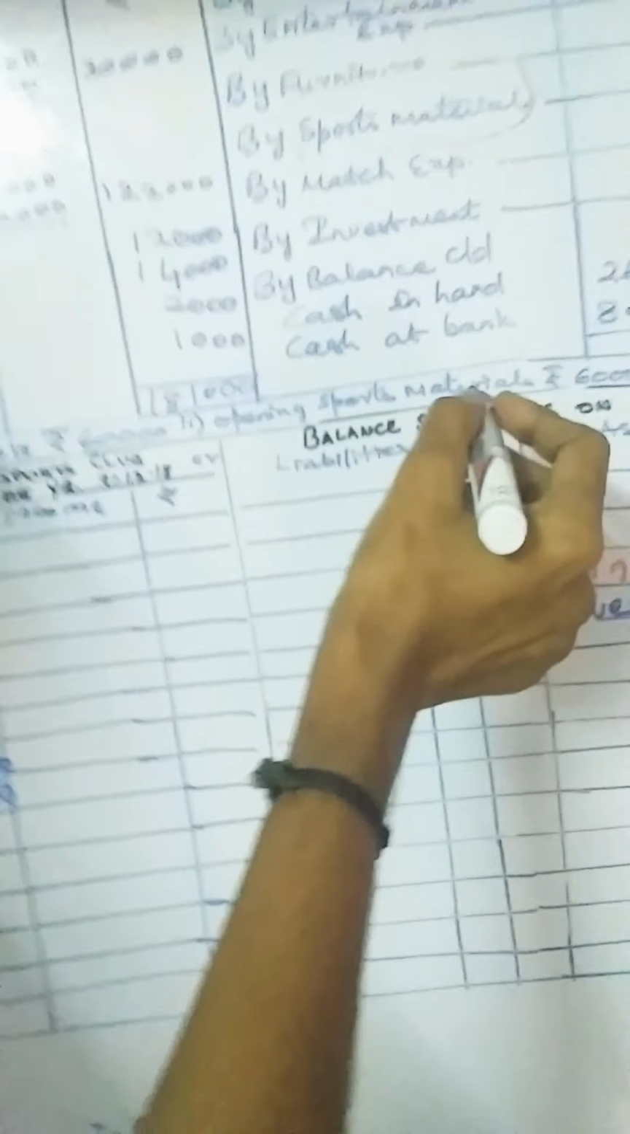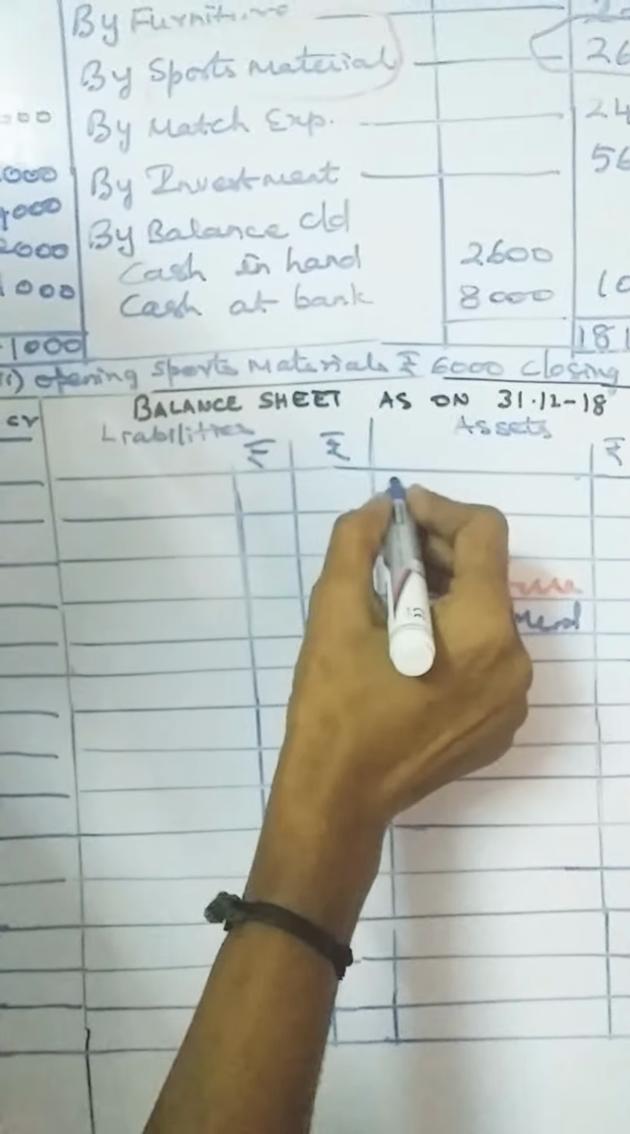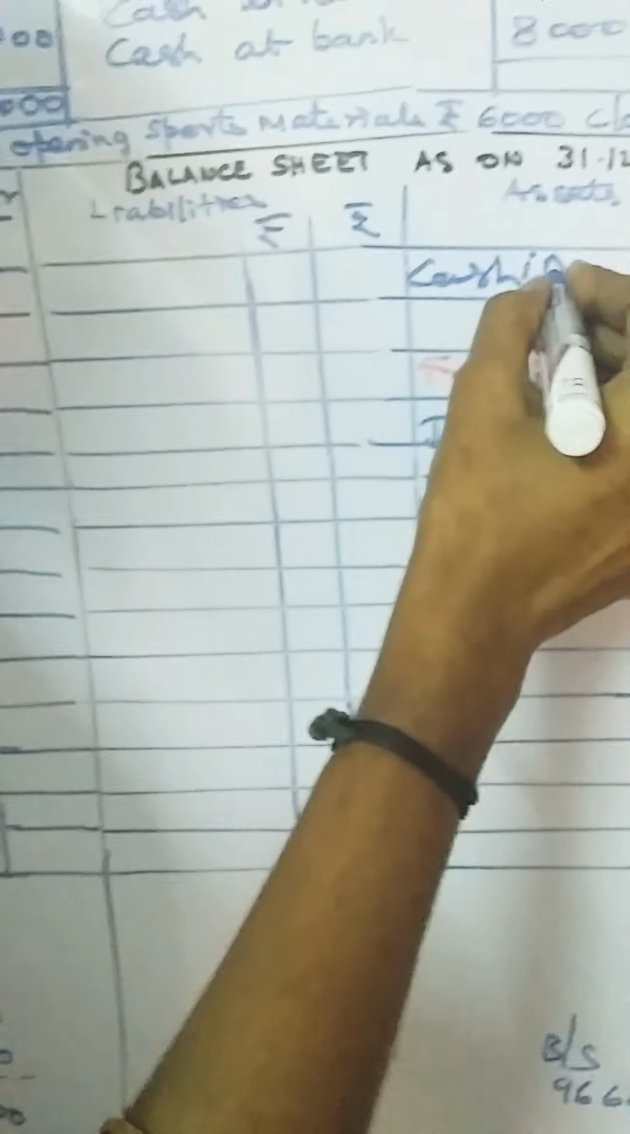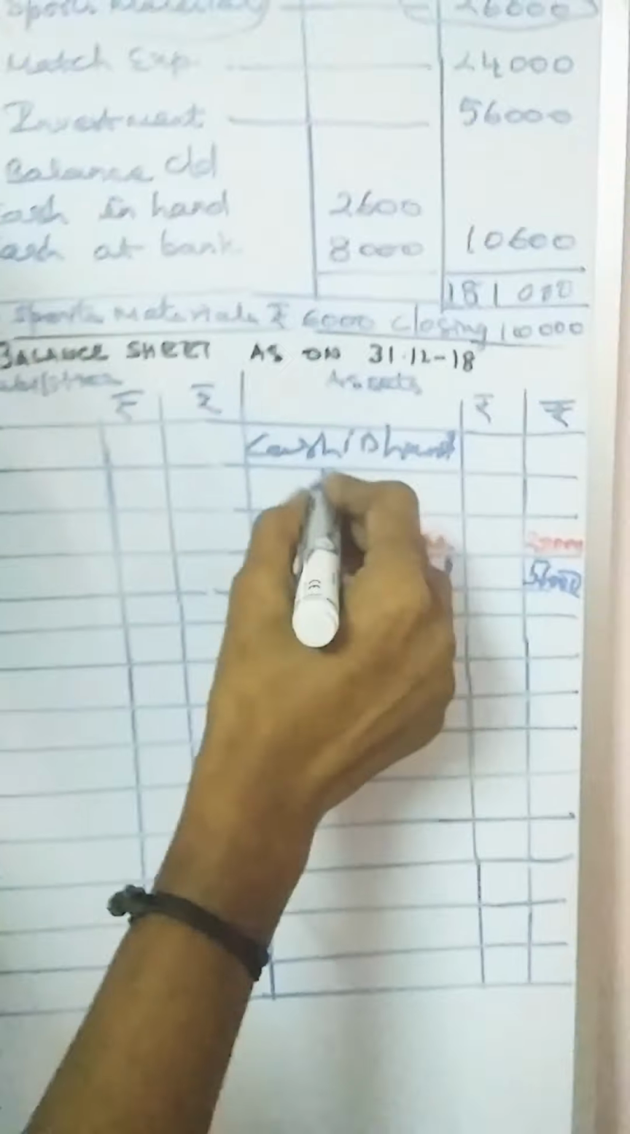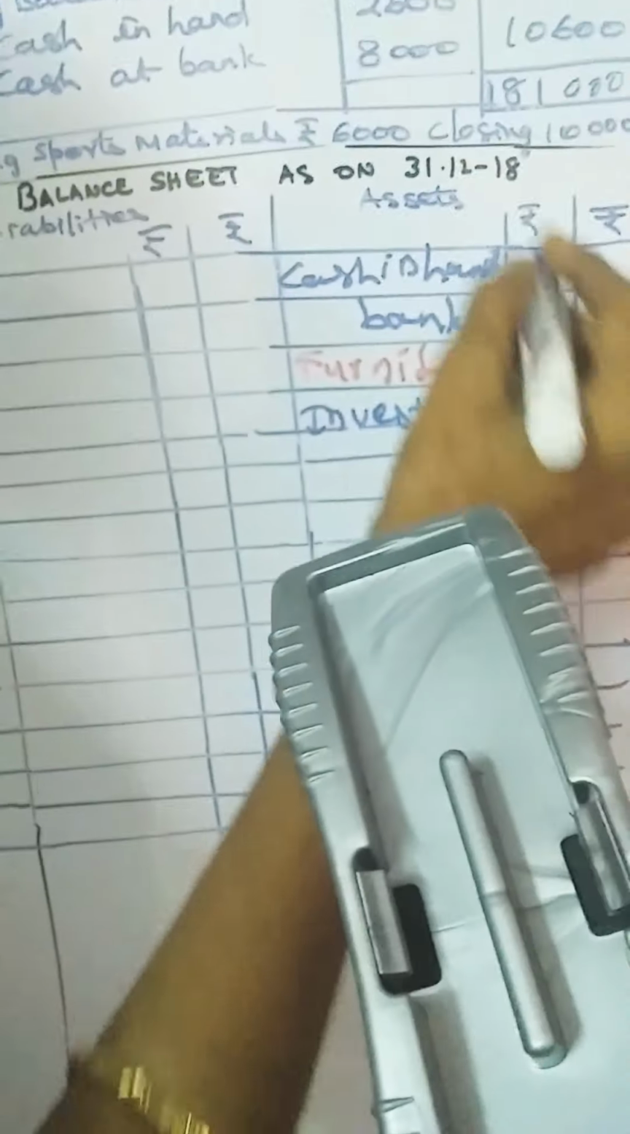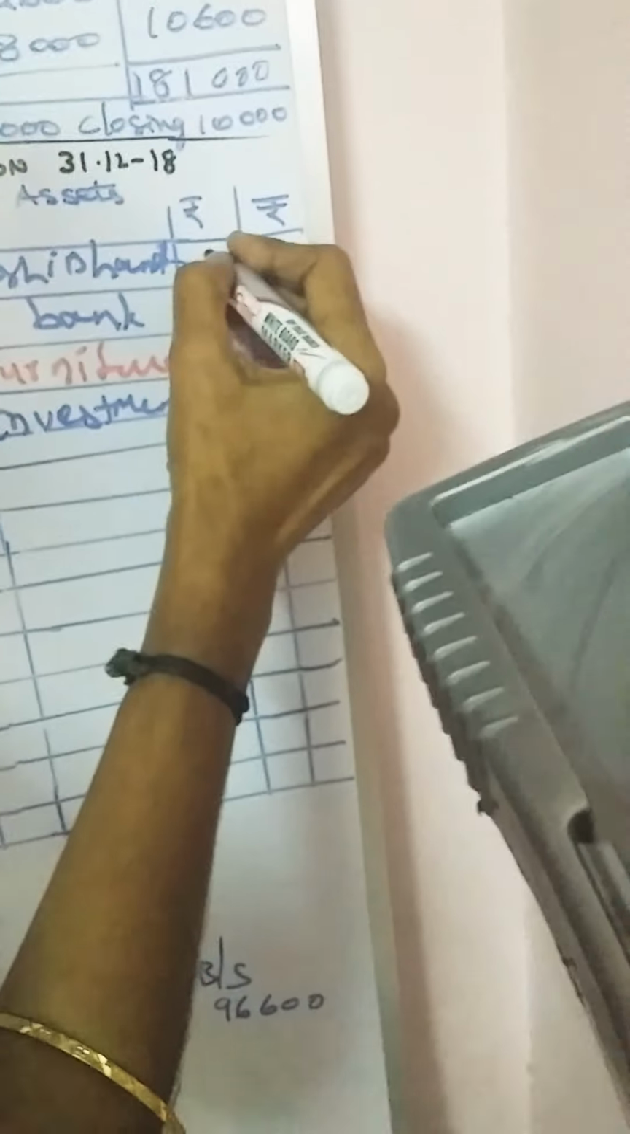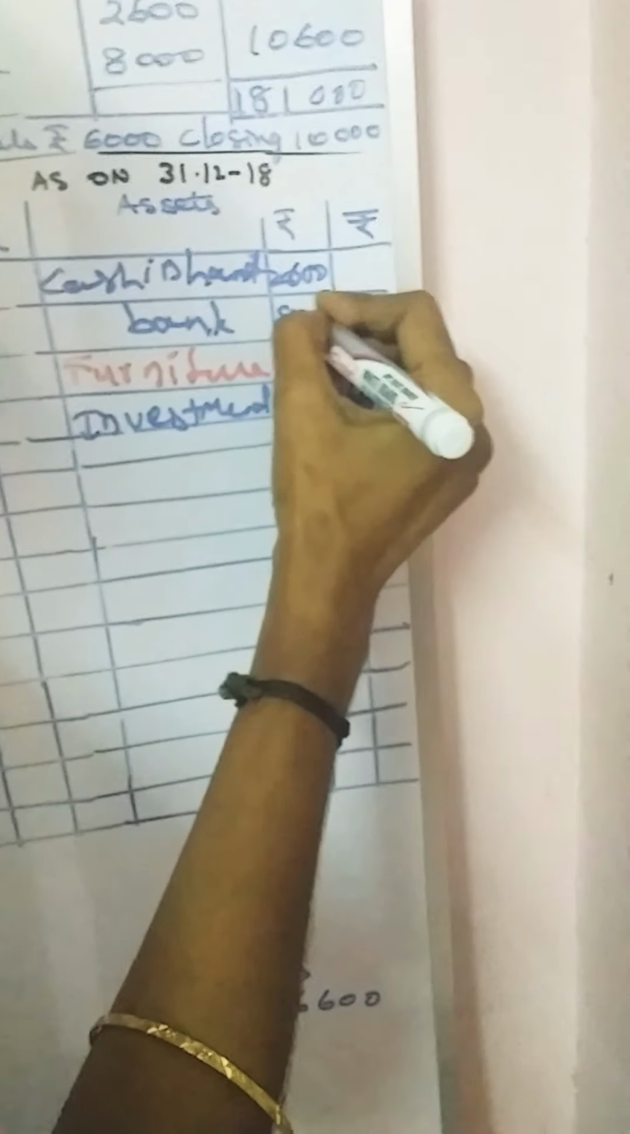And you have the balance carried down: cash in hand and cash at bank. That is on the asset side, cash in hand and cash at bank. What's the amount? Cash in hand 2,600 you have to enter, cash at bank 8,000 you have to enter, altogether total 10,600. That's it.